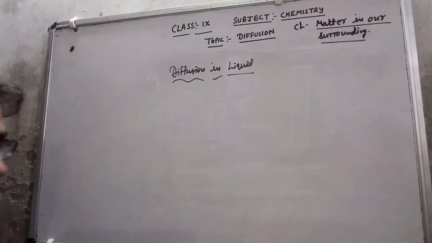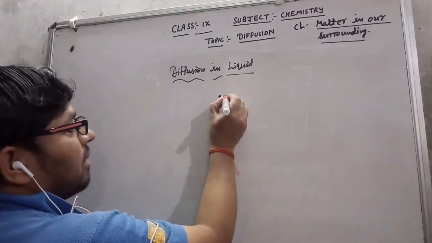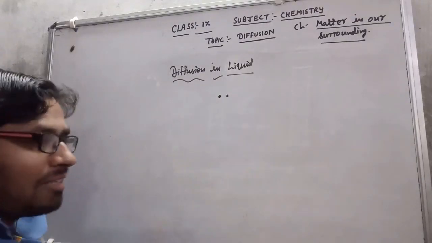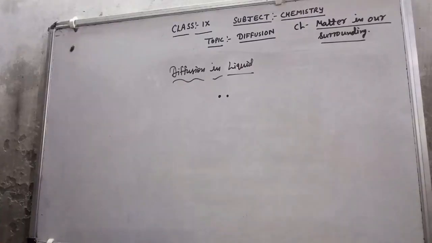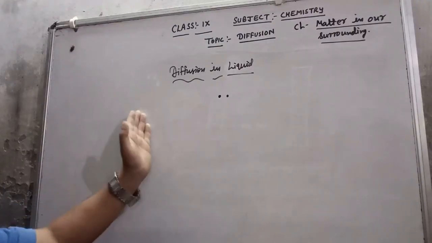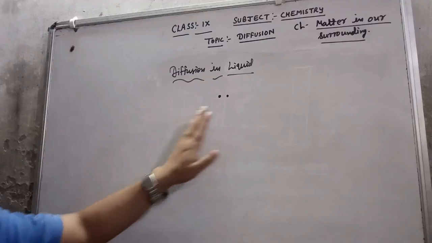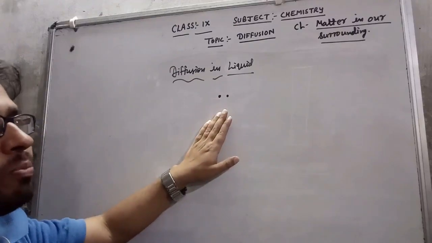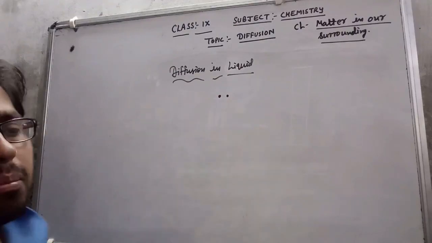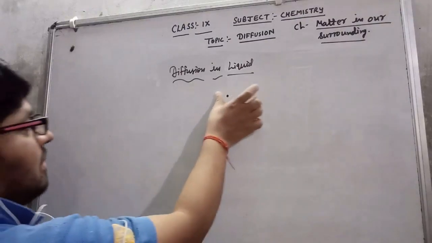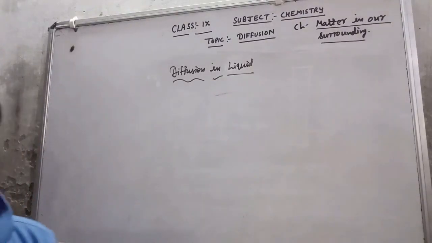Why? Because in a liquid there is less space in comparison to a gas, so the kinetic energy is less than that of gaseous particles, so they can't move at as much speed as gas particles can. So if I discuss an example of this, it is very simple.